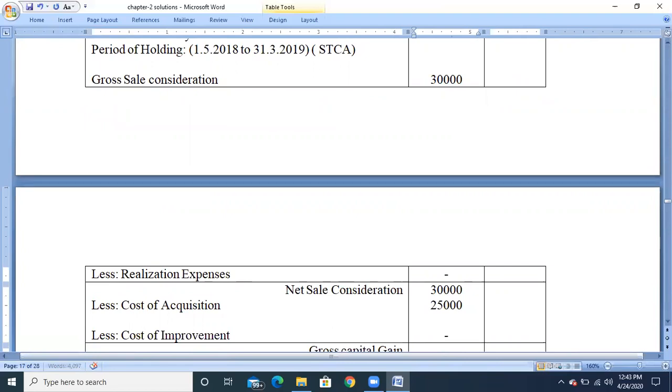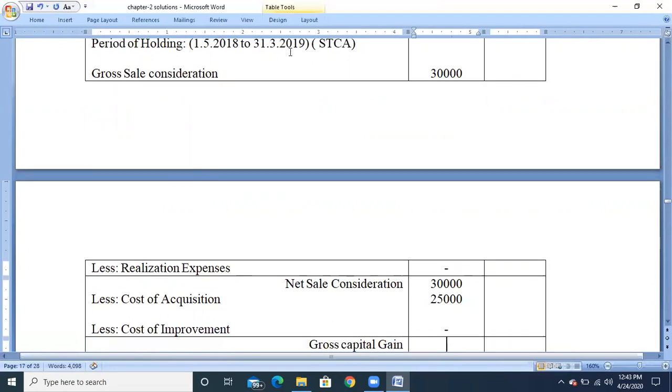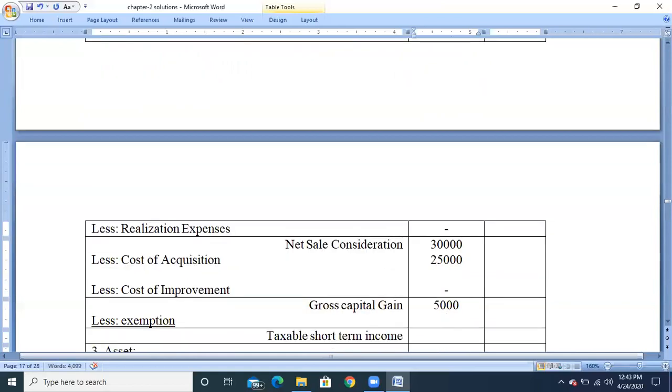No additions, so the balance amount will be 5,000, and this will be the gross capital gain. From the gross capital gain, check whether any exemptions can be claimed. Since the asset is a short-term capital asset and there is no information regarding exemption, the exemption will be taken as nil. The balance, that is 5,000, will be taxable short-term income.